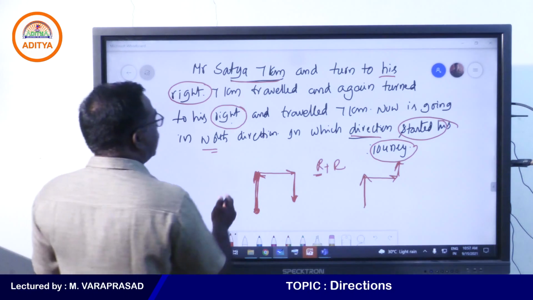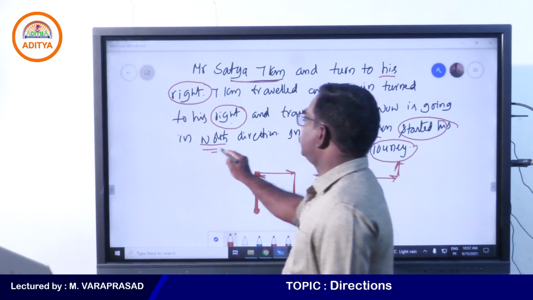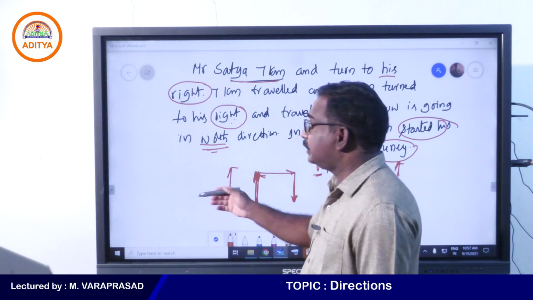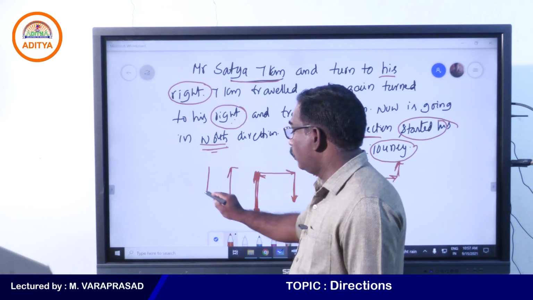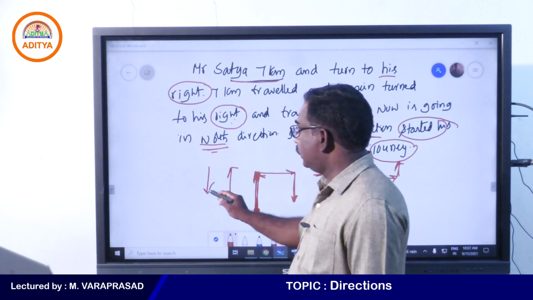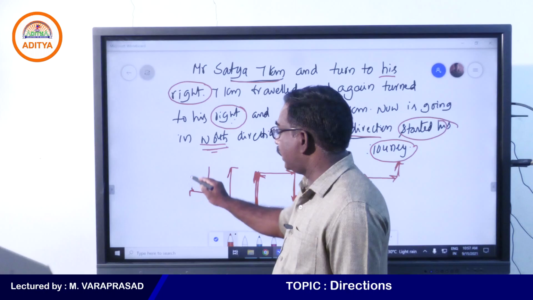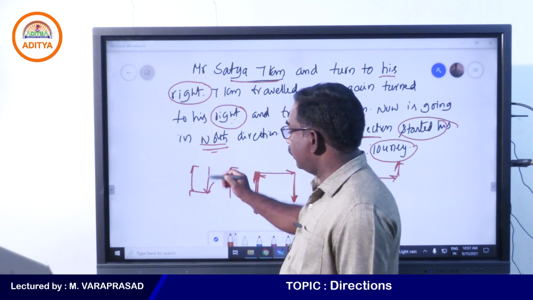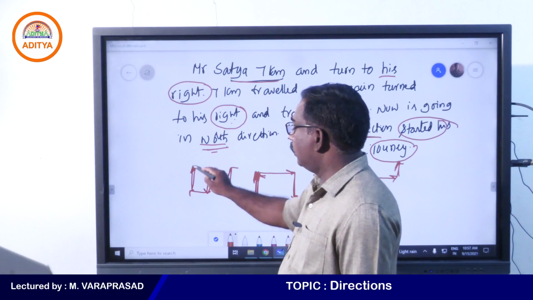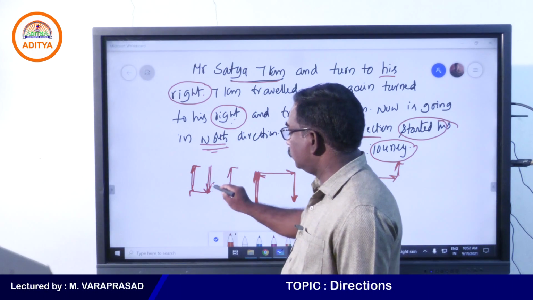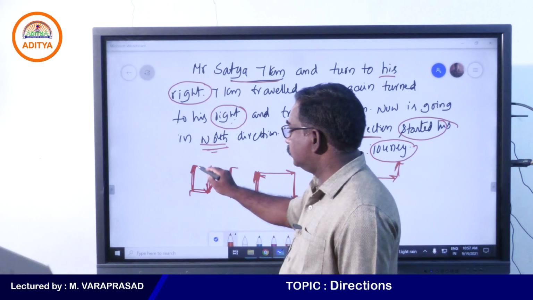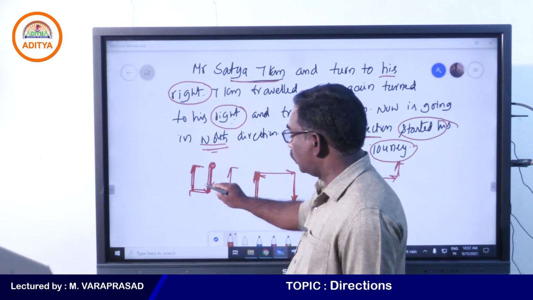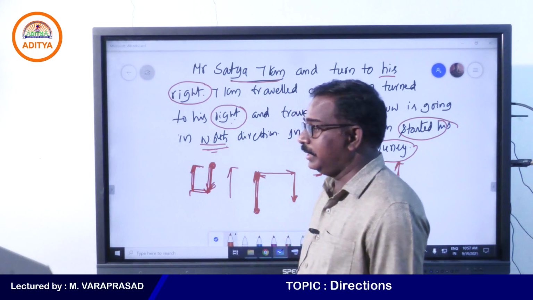Now see, initially is going, now he is going in north direction. Two rights are there, means now he is going in north direction, so previously going to south, one right and again right. Now he is going in north direction means previously going to south. So where he started his journey is going to south, means he started his journey in north.